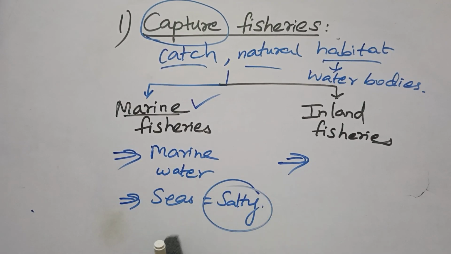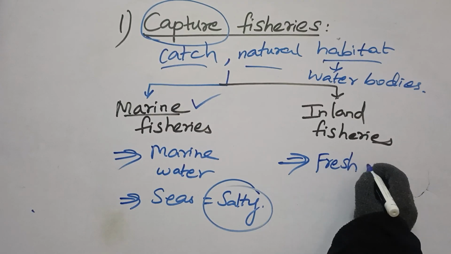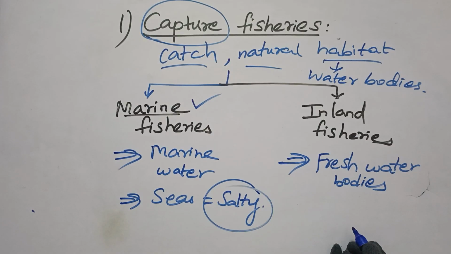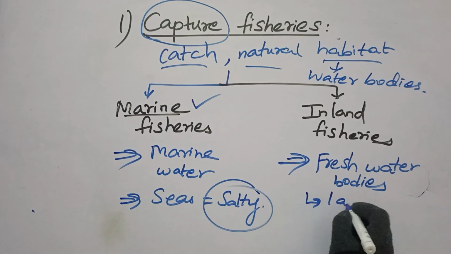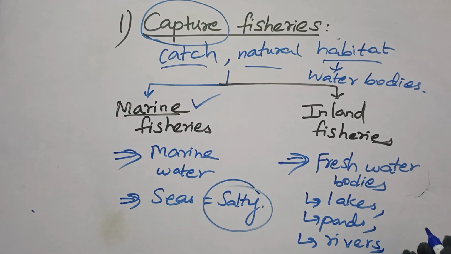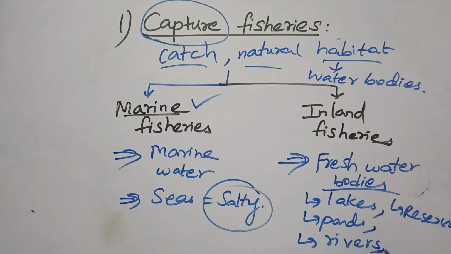Talking about inland fisheries, it is nothing but the opposite of this. Marine water, sea water, opposite is fresh water. So when you are catching fishes from freshwater bodies, these can be lakes, ponds, rivers, and reservoirs as well. Is that clear, children? If you are catching fishes from these freshwater bodies, that type of fishing comes under inland fisheries.